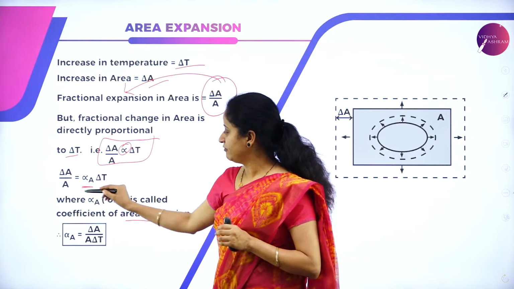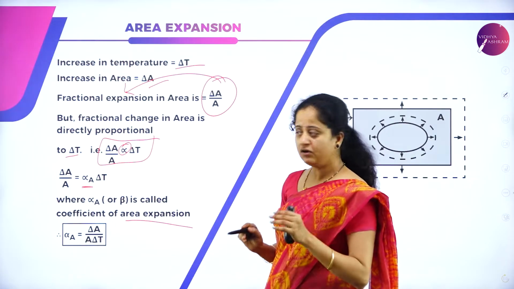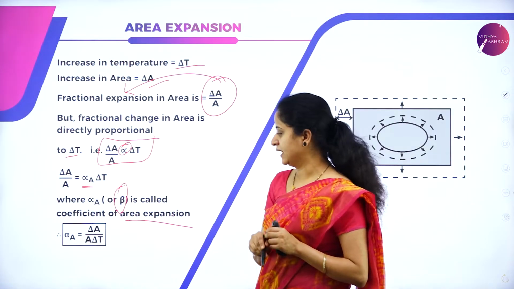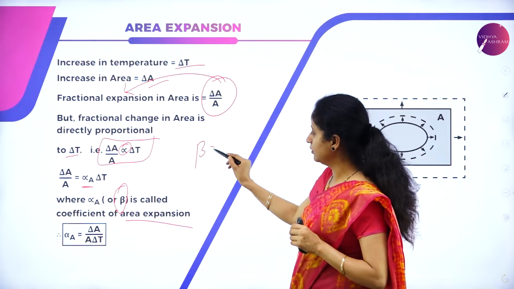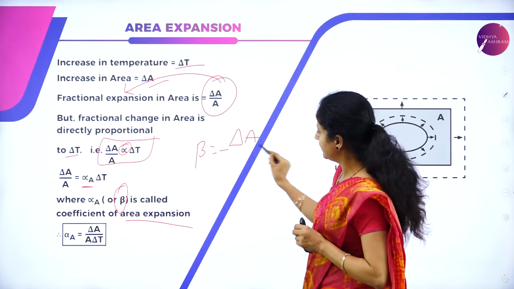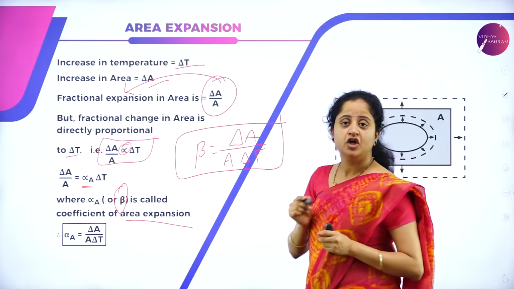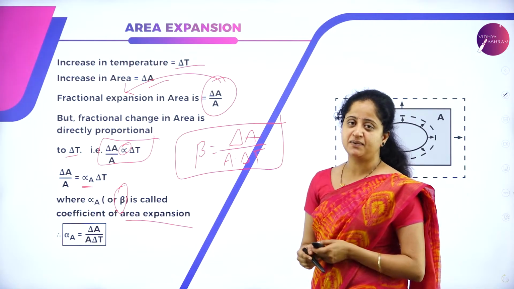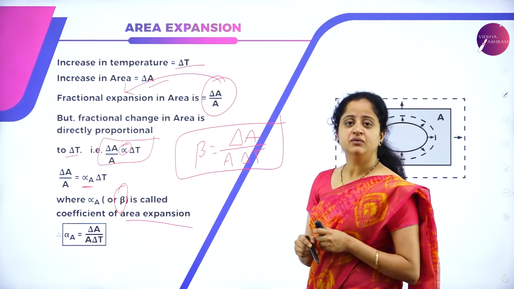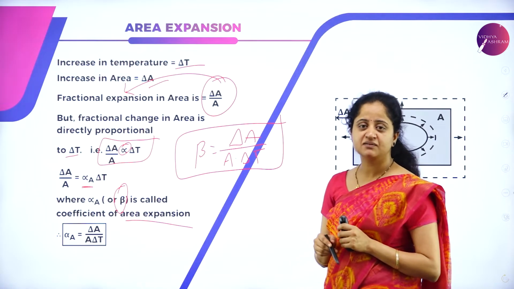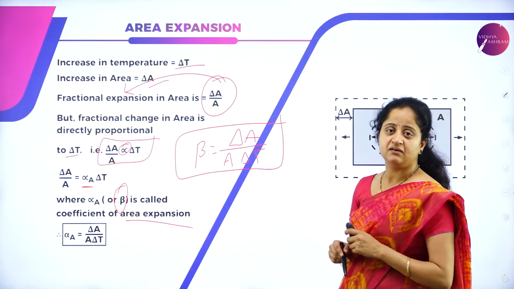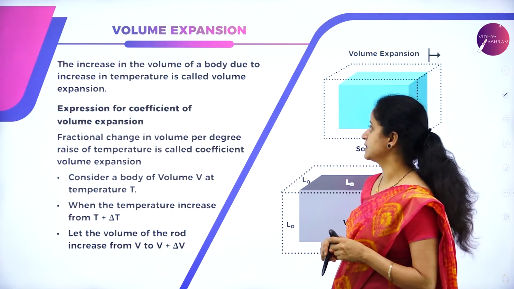Alpha A can also be denoted by the symbol beta. So beta is equal to delta A divided by A into delta T, which is the expression for the coefficient of area expansion. Here also the unit for this coefficient is per Kelvin or per degree Celsius.